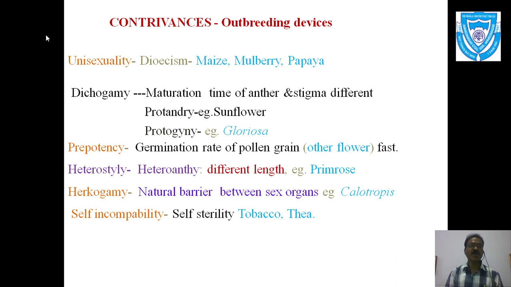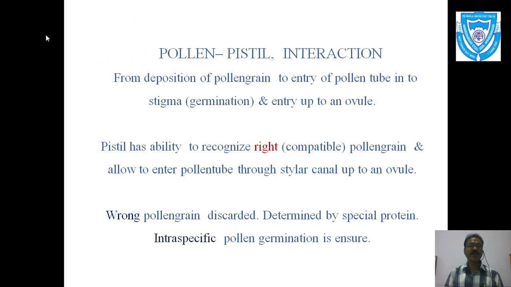So there are about 6 points we have discussed so far, and on this the question may ask, what are the contrivances or outbreeding devices which favor cross-pollination and avoid self-pollination? This is all about pollination, how nature has created such a system where self-pollination is avoided and cross-pollination is preferred, so that the new generation of plants becomes more and more adaptive, stronger, and has more immunity.